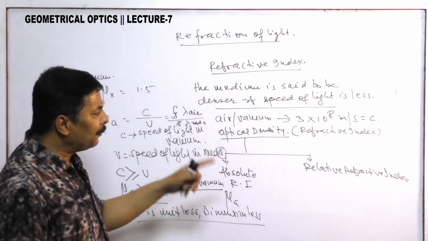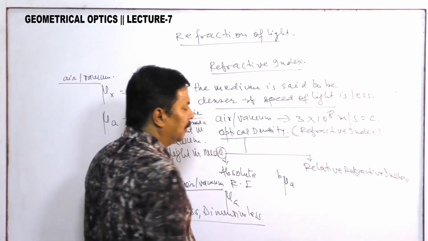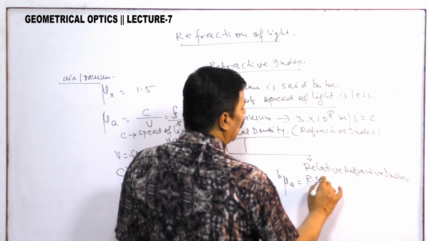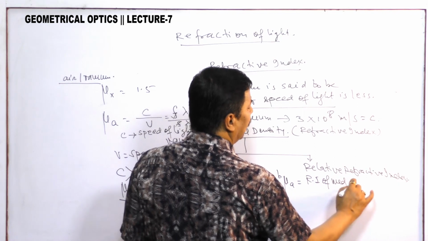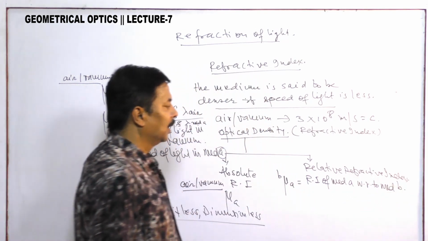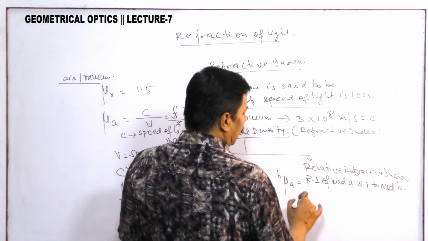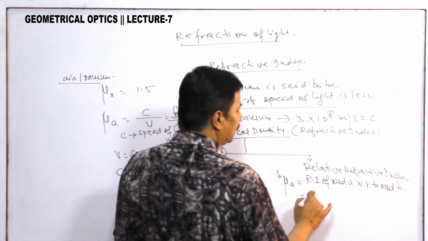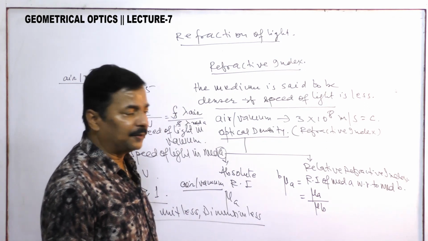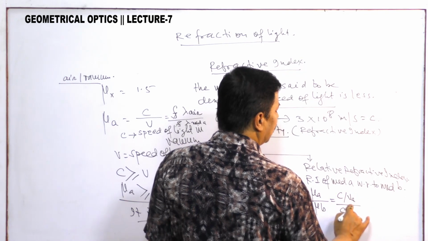Now if we talk about the relative refractive index, this is representing the refractive index of medium A with respect to medium B. Its definition is mu A by mu B. In terms of absolute refractive index, this is C by VA by C by VB.